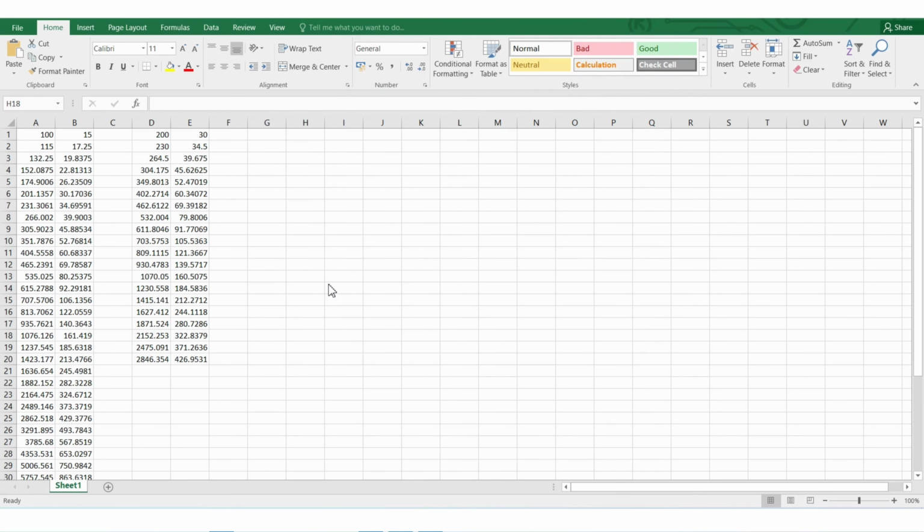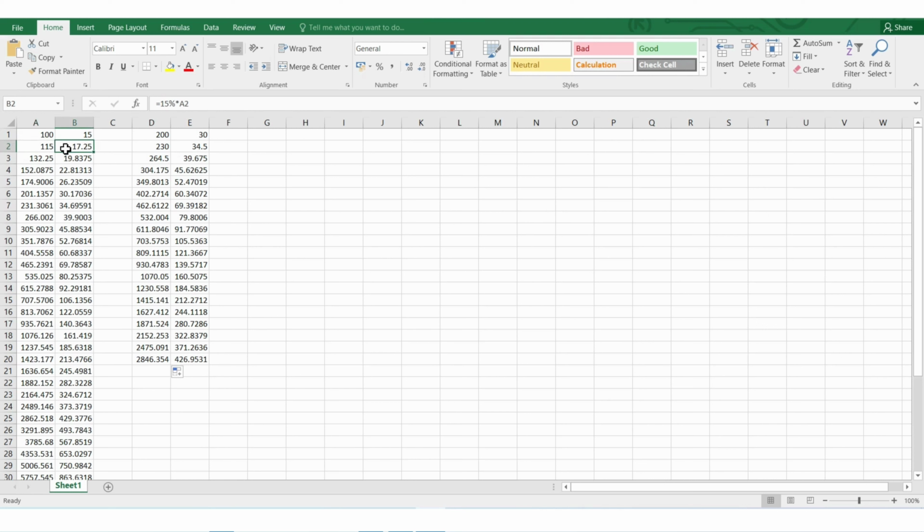Let me explain this to you through a simple example, okay? Let's say a person invested 100 rupees, and the rate of return is again 15%. So you can say 15% of A1, that is 15% of 100. So the interest is 15 for the first year, right? This is the total amount at the end of the first year, which is this 100 plus this 15, so 115. Now for the second year, he'll get 15% on this whole 115.